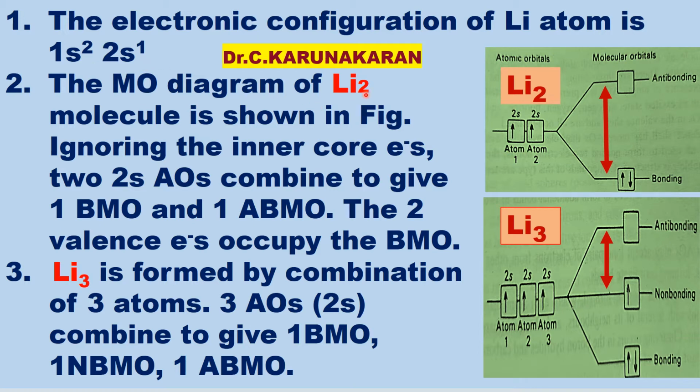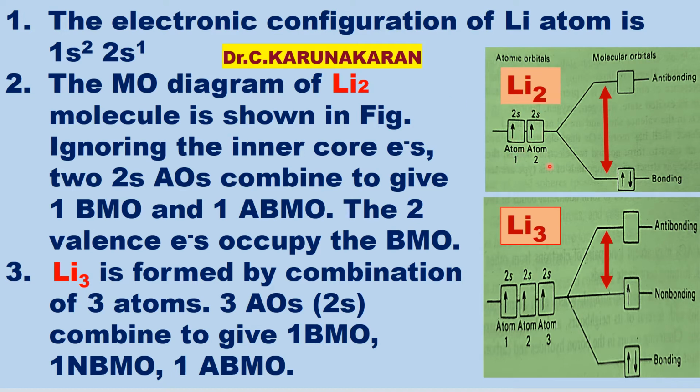Let us consider the formation of Li2 molecule, which exists in the vapor state. The molecular orbital diagram of Li2 molecule is shown here. There are two lithium atoms.